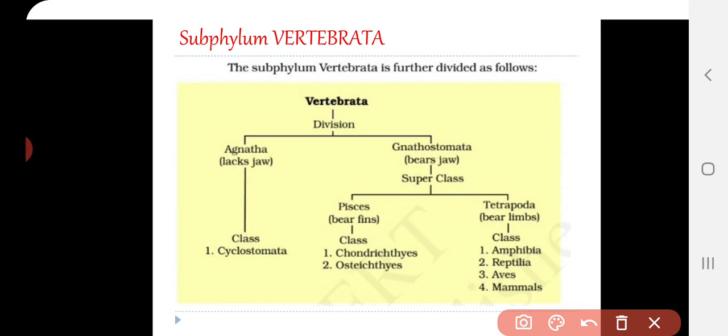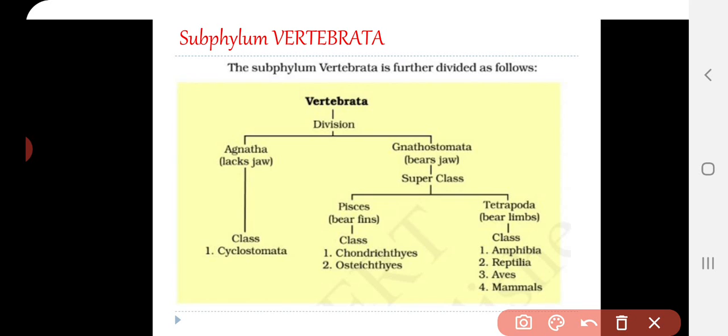So all those fishes which have a cartilaginous endoskeleton have been grouped under class Chondrichthyes, while class Osteichthyes includes fishes with bony endoskeleton. Then the superclass Tetrapoda is further divided into four classes along the evolutionary pace: Amphibia, Reptilia, Aves, and Mammalia.